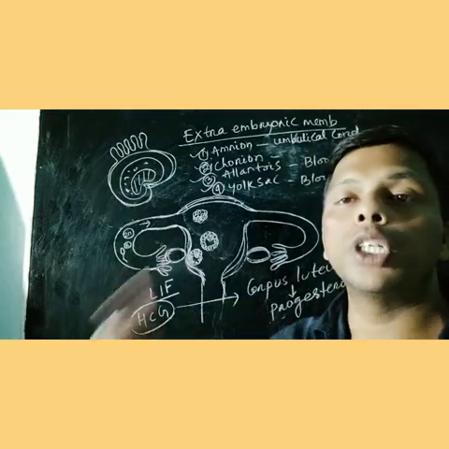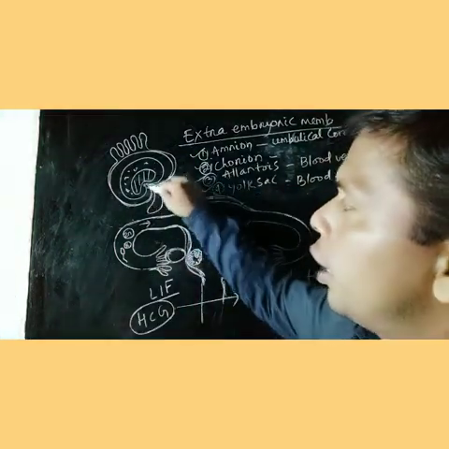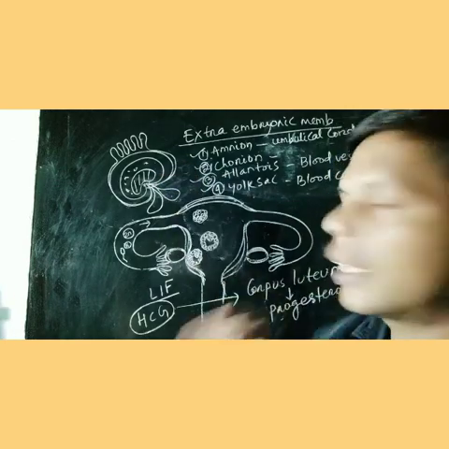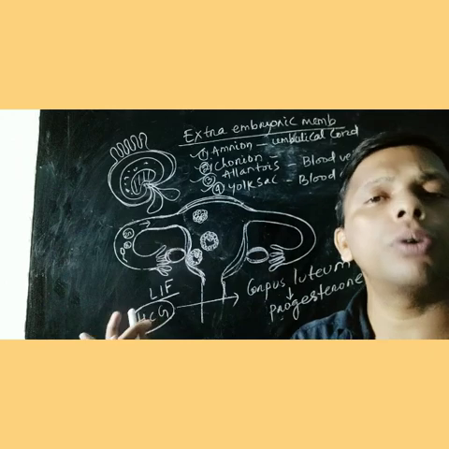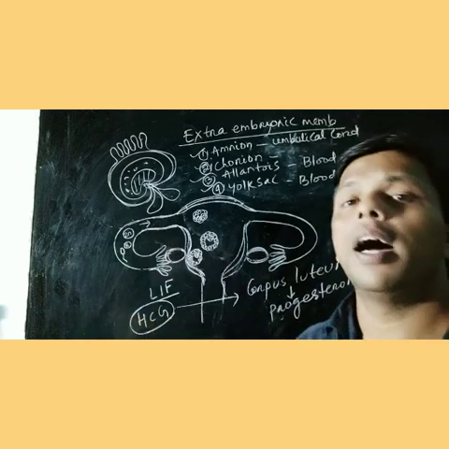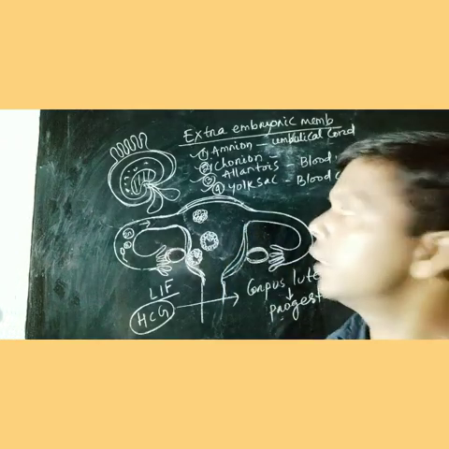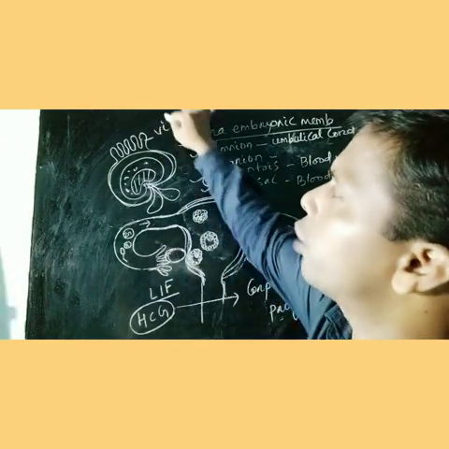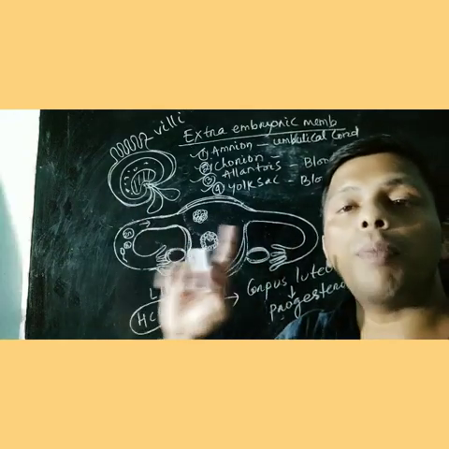These are called chorionic villi. Allantois and yolk sac: this yolk sac in mammals is vestigial because the yolk is absent in the egg, and the function of allantois is to form blood vessels. These chorionic villi help in formation of the placenta.